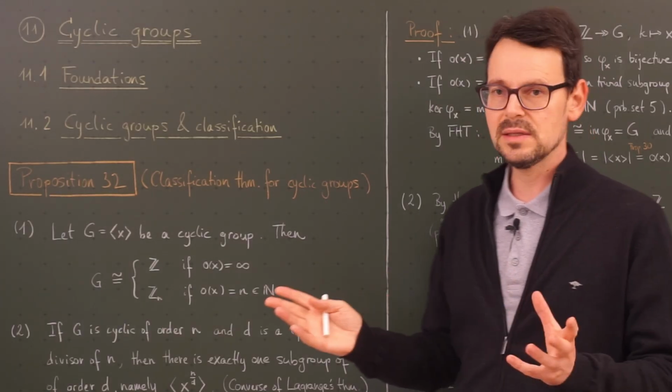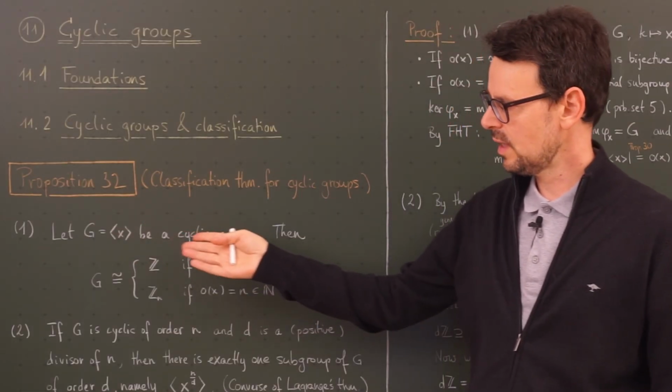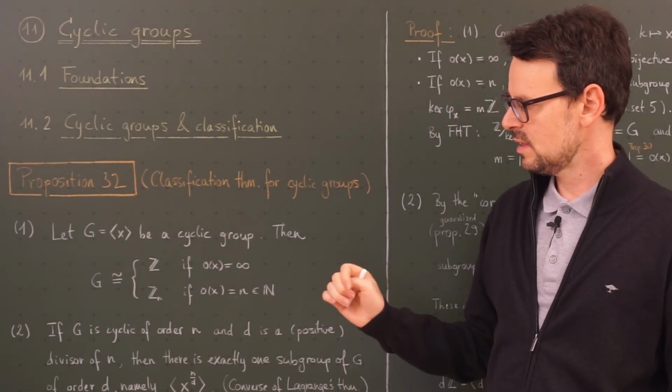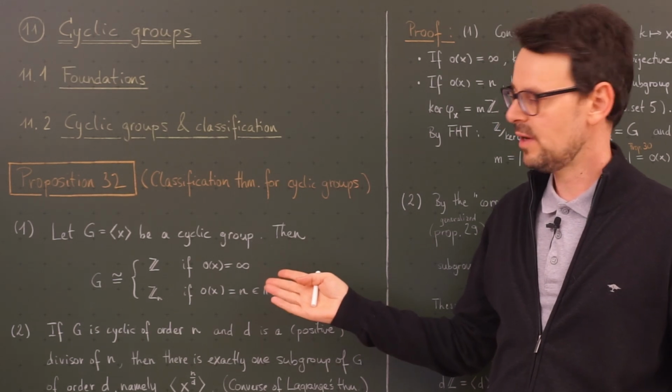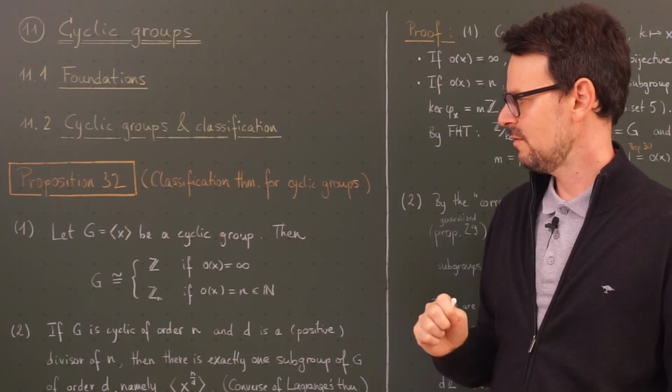This is a very nice and strong result. Of course, cyclic groups are not that complicated, but it's the first instance where we could completely classify a certain type of group for any order, even for infinite order.